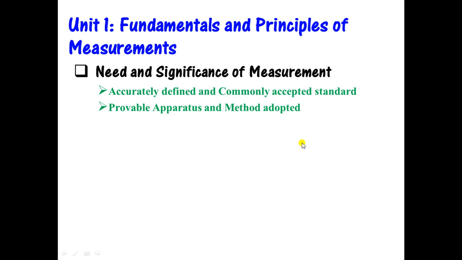We have already seen what exactly measurement is and what exactly measuring instrument is. The importance of measurement is that it will let us know the exact, precise value of the quantity which is to be measured. It then helps us to compare between different parameters of the system. So basically measurement helps us to know the exact value of measurement, the exact reading of the quantity to be measured.